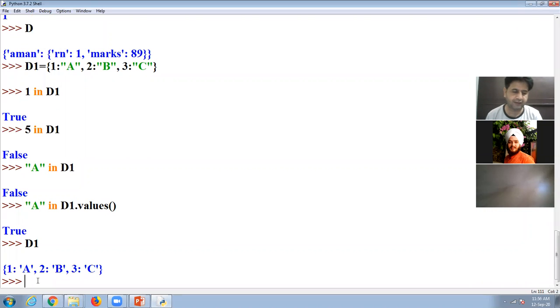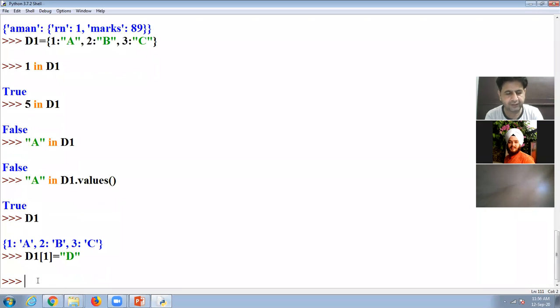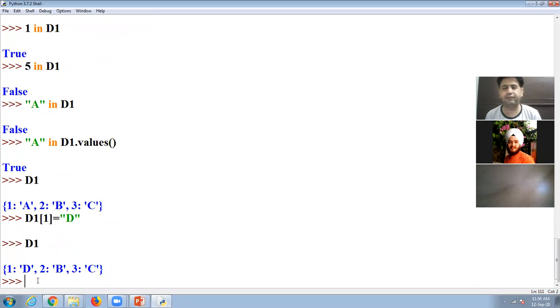If I am going to give here D1 in square bracket 1, and then I assign the value D, students, what will happen? It will modify the already existing value. It changes the value. But there is one method that is called setdefault.